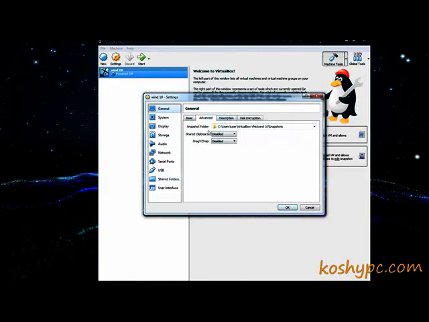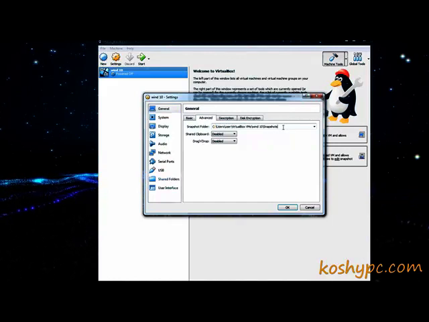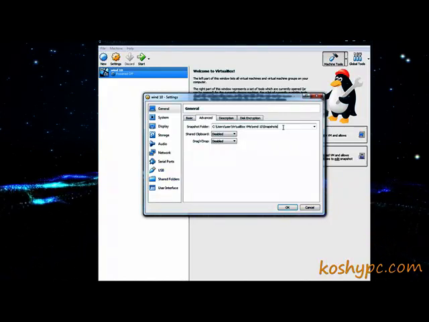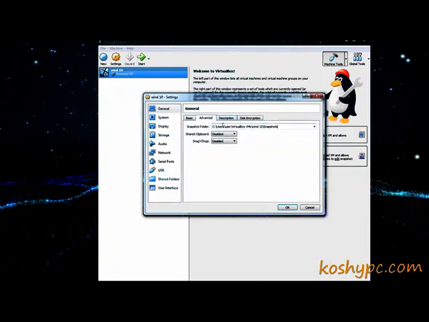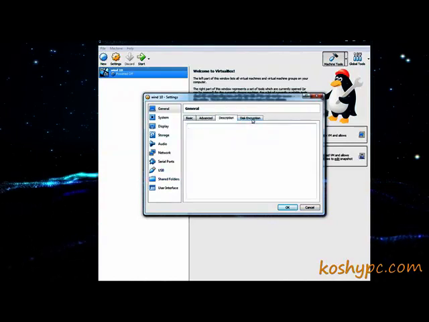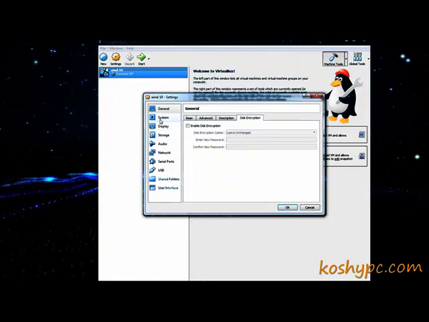Advanced shows where the virtual machine is. Snapshots are small files that you create to keep restore points, like in a virtual machine. There is also description and encryption, if you would like to encrypt your virtual machine.